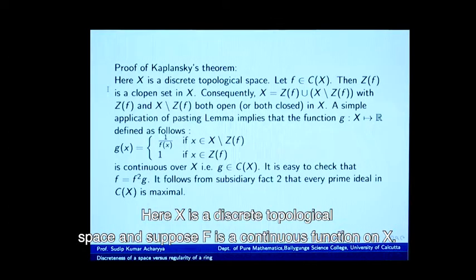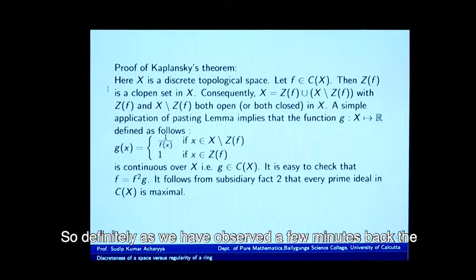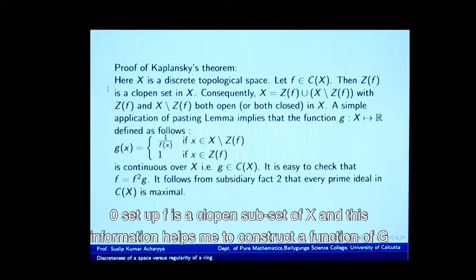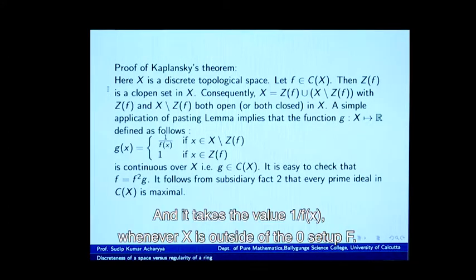Here X is a discrete topological space, and suppose f is a continuous function on X. Definitely, as we have observed a few minutes back, the zero set of f is a clopen subset of X, and this information helps me to construct a function g defined on the whole of X by the formula that it takes the value 1 whenever f(x) is 0, and it takes the value 1/f(x) whenever x is outside the zero set of f.